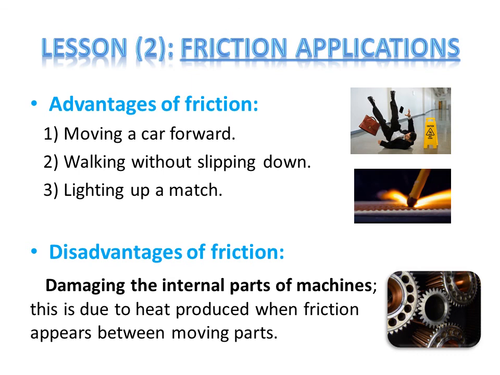So this is a very big disadvantage, and there are many ways to prevent this friction from happening. For example, I will only tell you one example because it's not on you. I can tell you that we can put oil between these parts, so the oil is smooth, so it will decrease the friction force, and when the friction force decreases, there will be no heat or very low heat, so the internal parts will not get damaged. And there are many other ways to try to reduce or decrease the friction, but as we said, one of the disadvantages of friction is to damage the internal parts of machines.